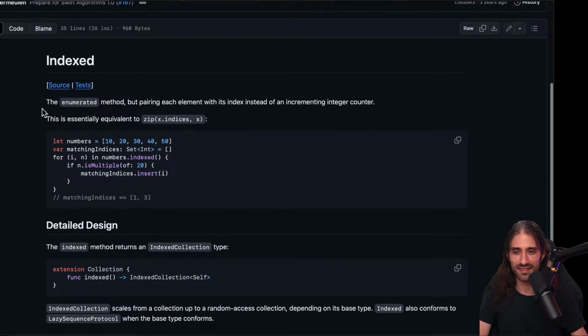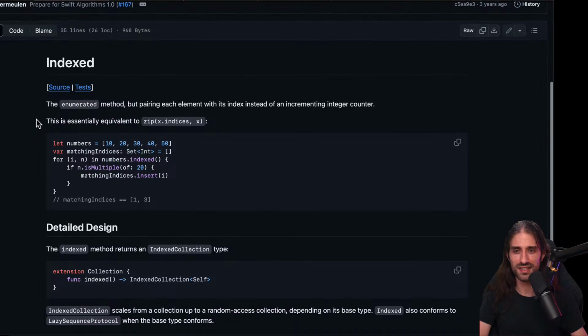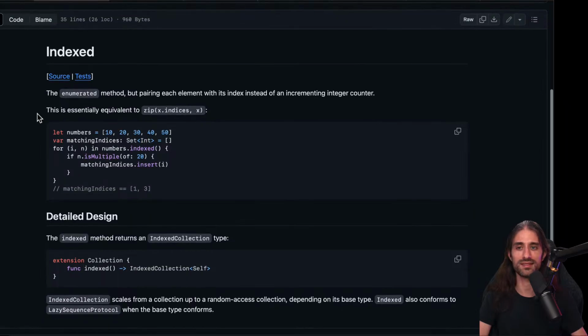Okay, so indexed. What does it do? They say that it's the enumerated method, but pairing each element with its index instead of an increasing integer counter. Oh yes.